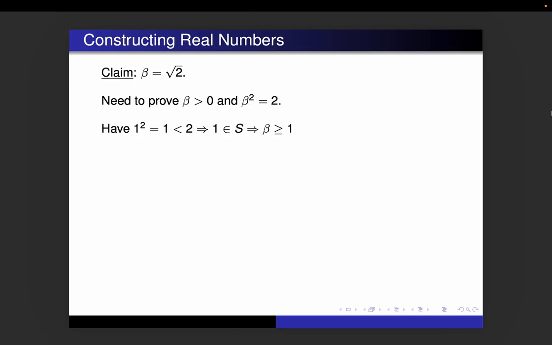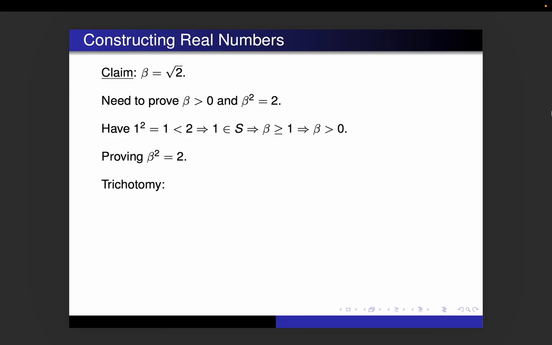Since beta is an upper bound for the set S, that means beta has to be greater than or equal to 1. In particular, that means beta has to be greater than 0, so beta is positive. So that leaves us with the one task to do, which is to prove that beta squared is equal to 2. And this one's going to take a little bit of effort.